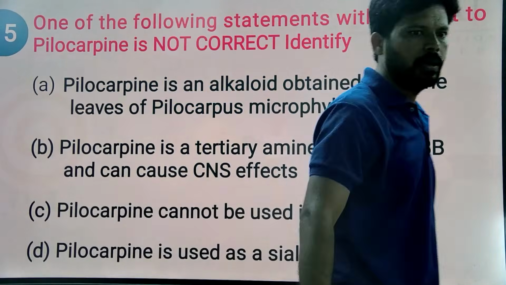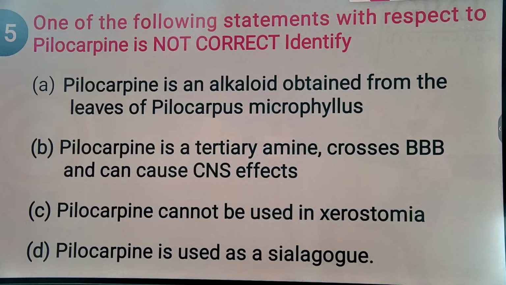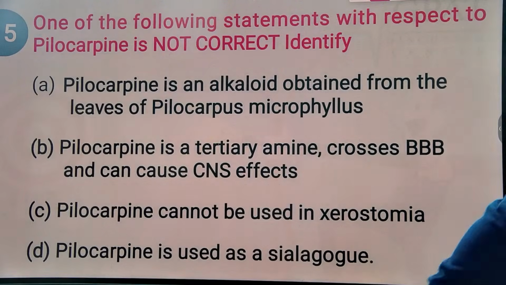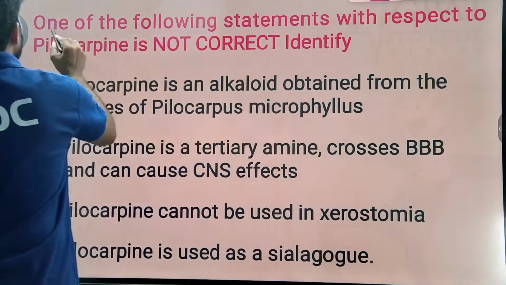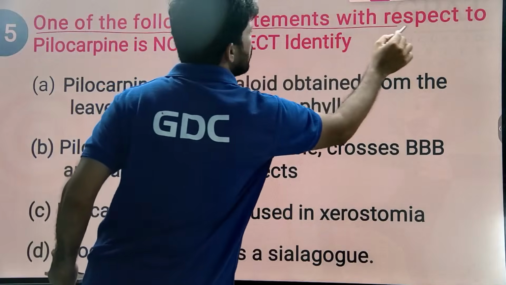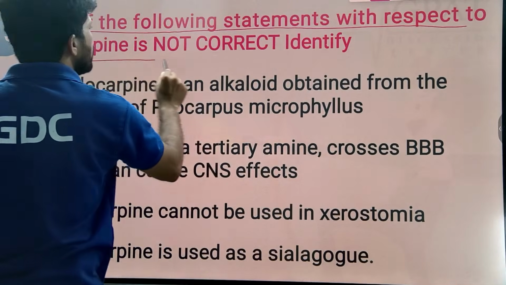So, going through the next MCQ. Regarding pilocarpine, identify the statement which is not correct.